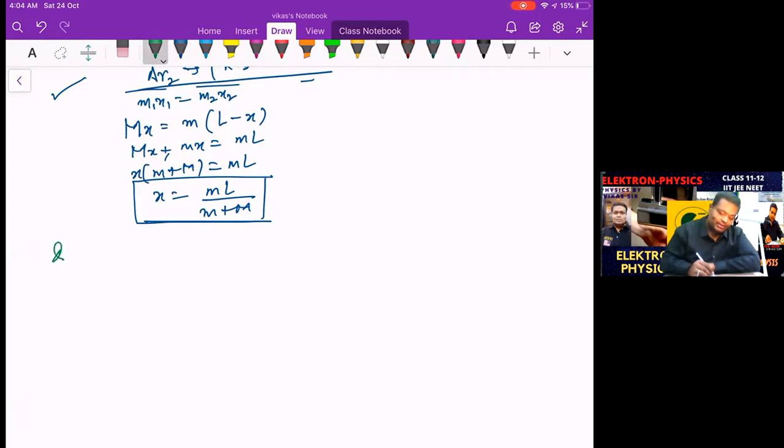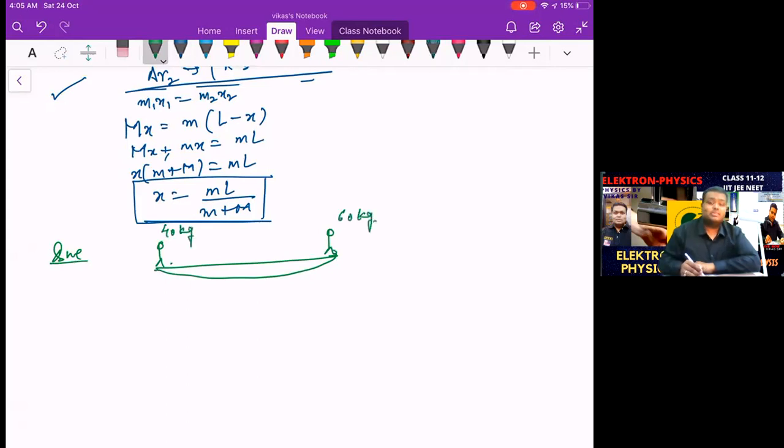So let's say I have a question like this where we have 2 physics students. One has a mass of, let's say, 40 kg. This is the 40 kg mass, and this is the 60 kg mass. And then there is supposed to be the boat, which is of 80 kg mass. This is like this. Now, this is the condition right now, and both students are physics students, student A and student B. Now they have to discuss a physics problem. And for discussing that, they need to meet at a center. So while they meet at a center, the boat is going to move. And how much and where the boat moves, you need to find out.